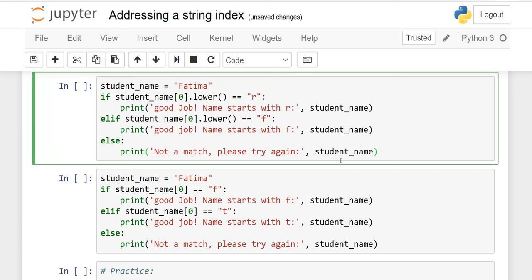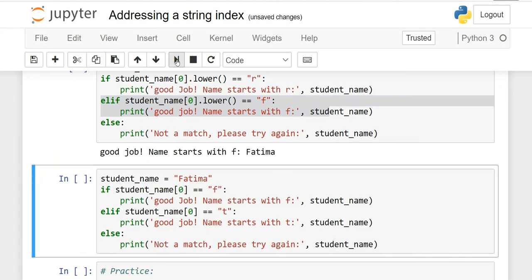So keep in mind, system always checks these conditions starting from top to bottom. It will not go bottom to top. System will check the first if condition first. If it is false, then it will go to elif. If it is true, it will not go to check elif and else, it will stop here. Right? So if student_name[0] is R, it is false, then system will go here, and then it is true. So see, when I run it, you will see good job, name starts with F.